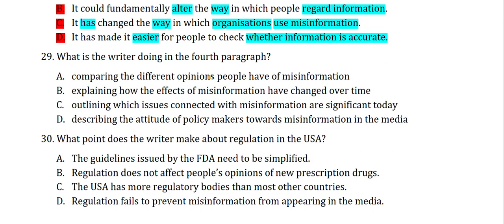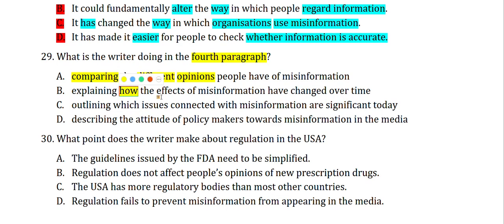What is the writer doing in the fourth paragraph? So now we know these are our locator words. We need to read the fourth paragraph. Option A: comparing the different opinions people have of misinformation. Option B: explaining how the effects of misinformation have changed over time.